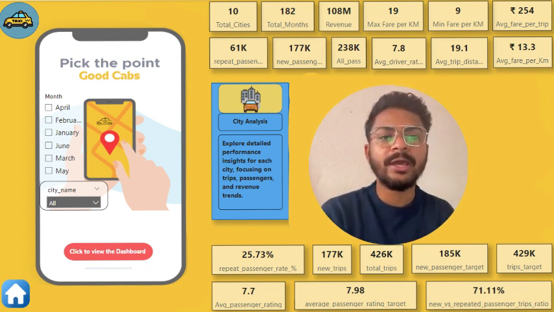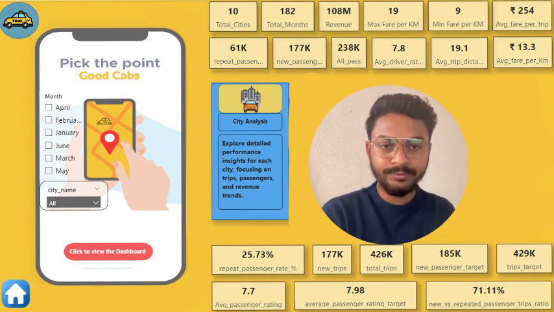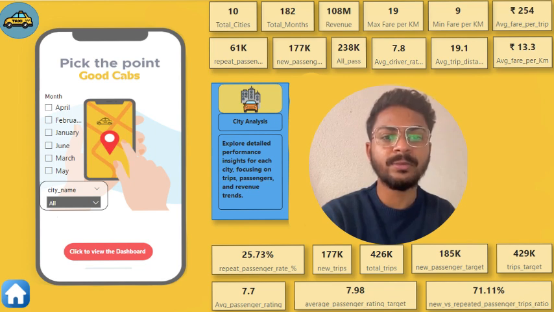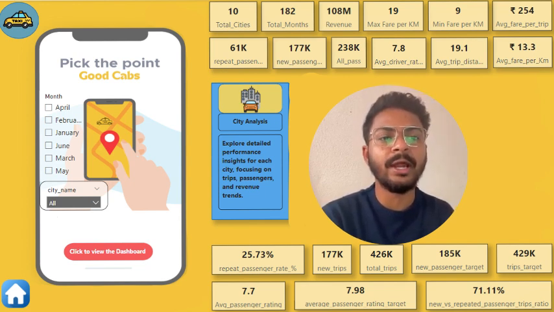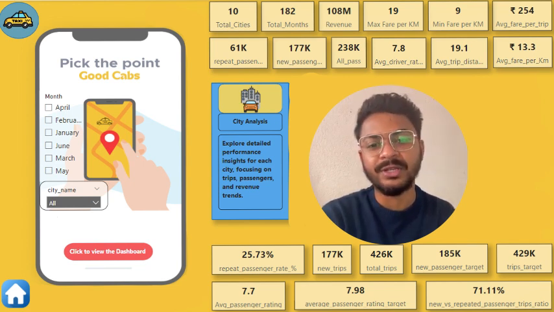Basically, Good Cabs is a cab service company that was established 2 years ago and has gained a strong foothold in the Indian market, and they are focusing only on tier 2 cities, mostly in 10 cities of India. With operations in 10 tier 2 cities across India, Good Cabs has set an ambitious performance target for 2024 to drive growth and improve passenger satisfaction as well.